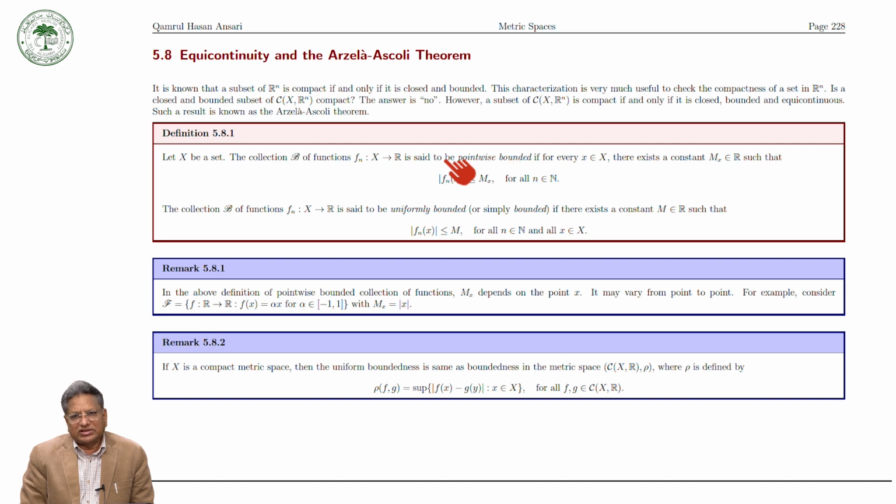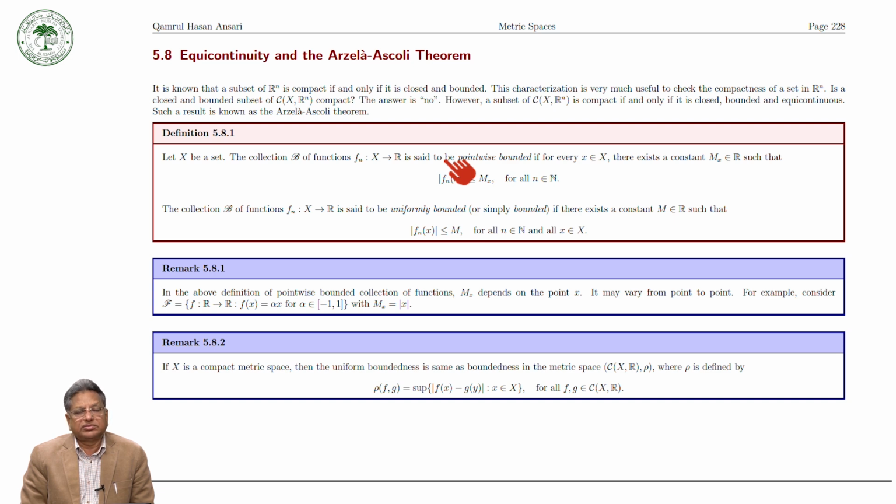And vice versa: every closed and bounded subset in Rn is compact. This characterization is very useful to check the compactness of a set in Rn. Now, the question is: if we replace Y by Rn, so we have the set C(X, Rn) of all continuous functions from a metric space X to Rn, is a closed and bounded subset of C(X, Rn) compact?